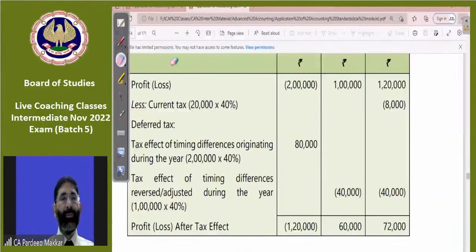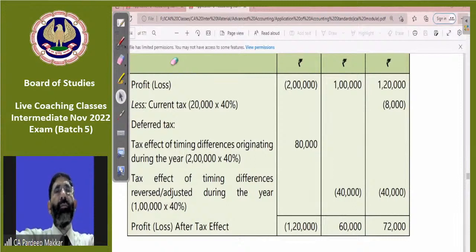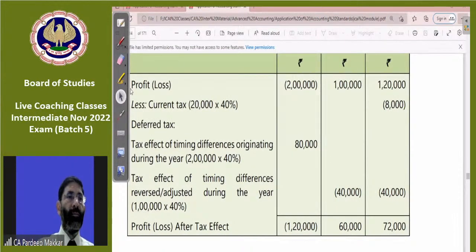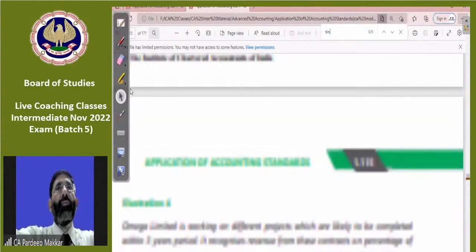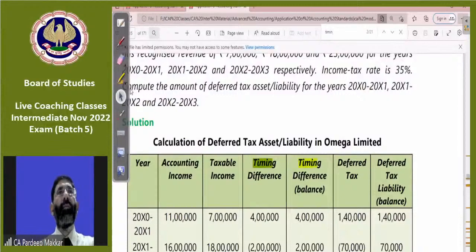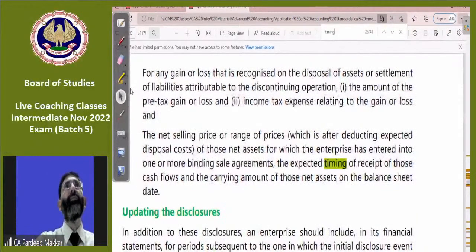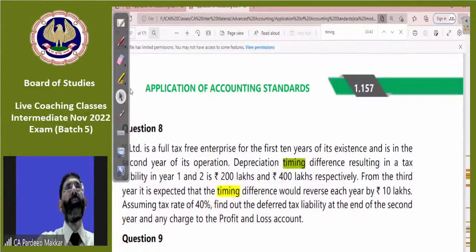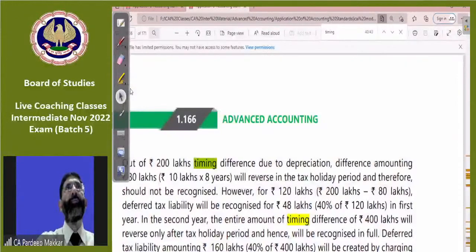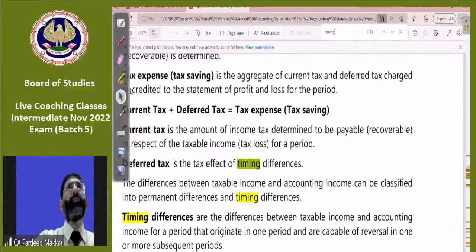Let's understand the timing difference. So here it is given to you.